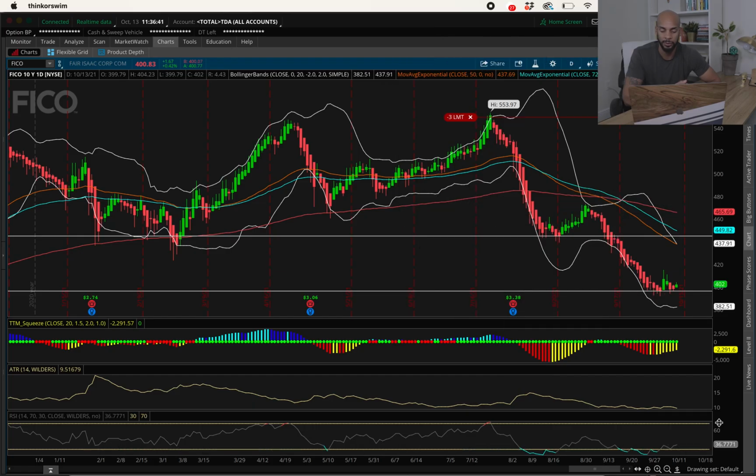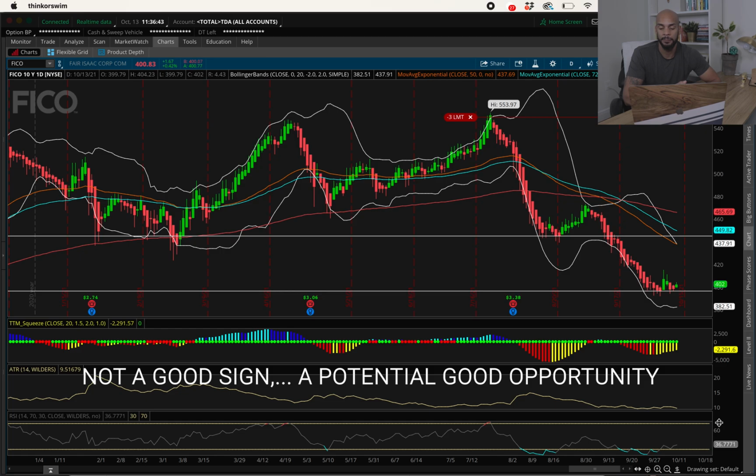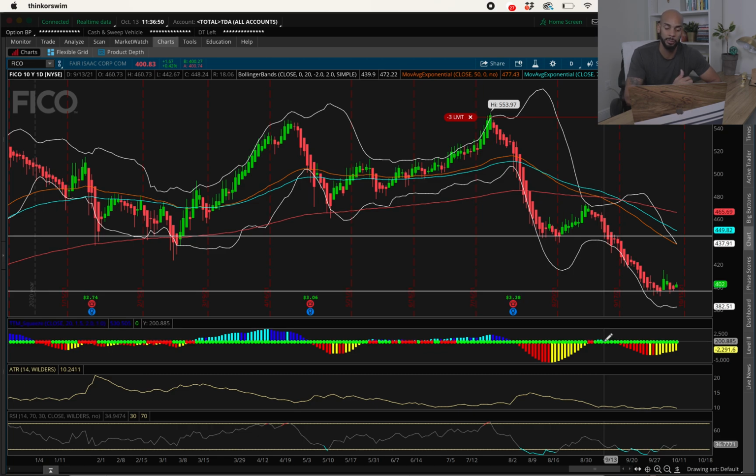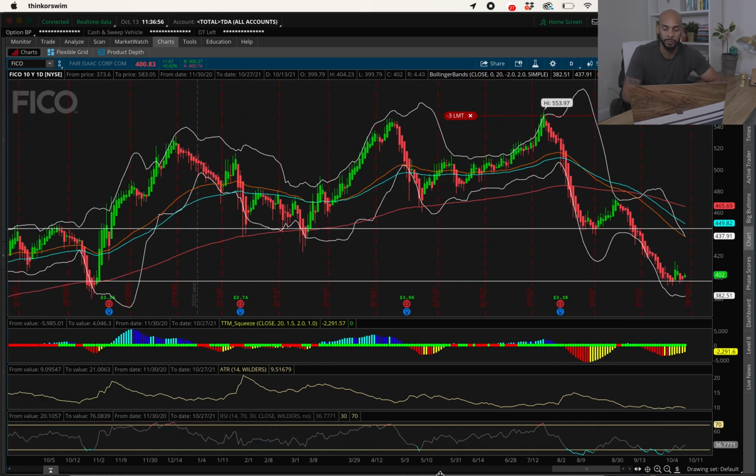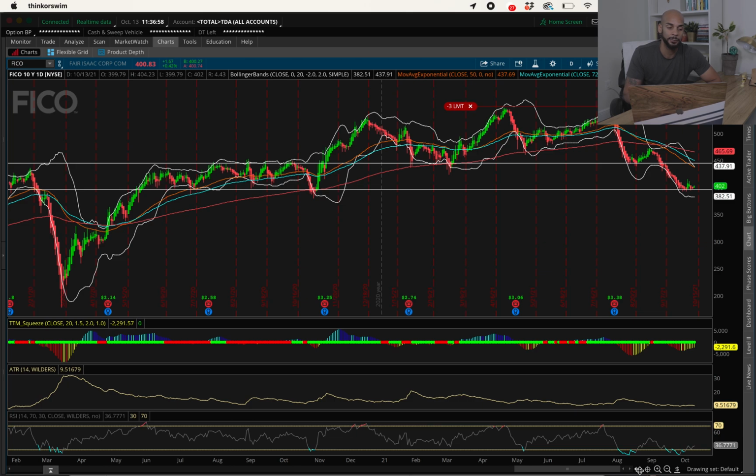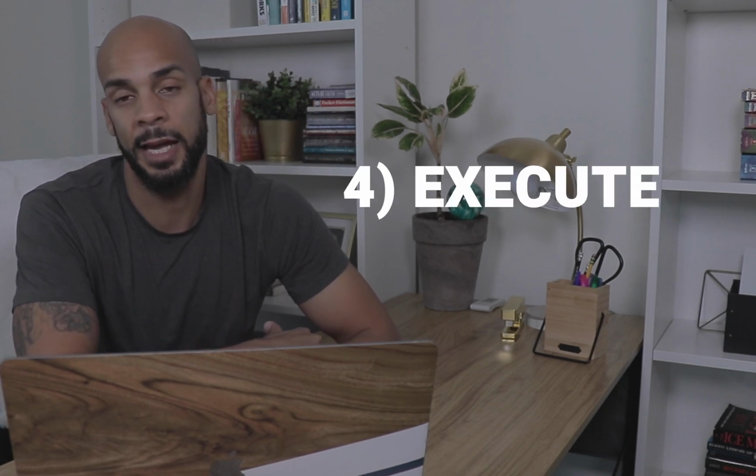If it's oversold, that's a good sign. If the TTM Squeeze is showing yellow, it means that the sellers are slowly disappearing. And then you also want to look left to make sure that it's at a support or resistance level first before you enter it. And then if all those things align and you feel comfortable, then by all means execute.